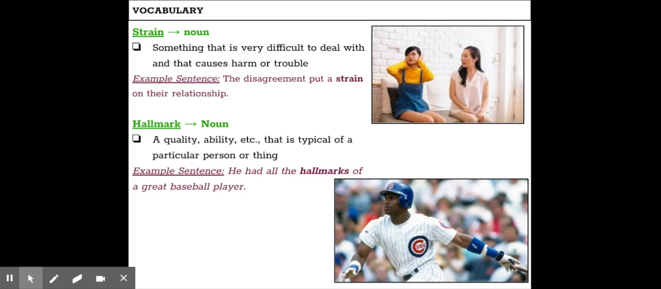Our next vocabulary word is strain, which is a noun. It means something that is very difficult to deal with and that causes harm or trouble. Our example sentence says, the disagreement put a strain on their relationship. Our next vocabulary word is also a noun. Hallmark. Hallmark is a quality, ability, etc., that is typical of a particular person or thing. So, our example sentence, Sammy Sosa had all the hallmarks of a great baseball player.